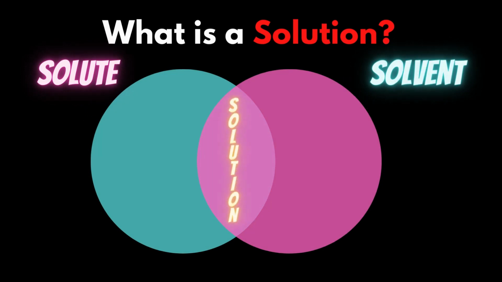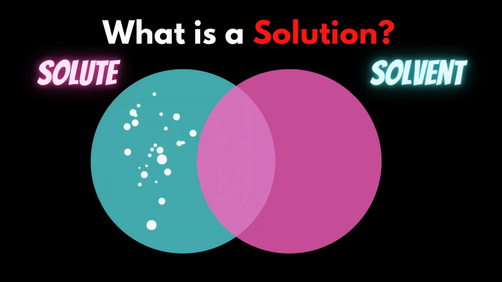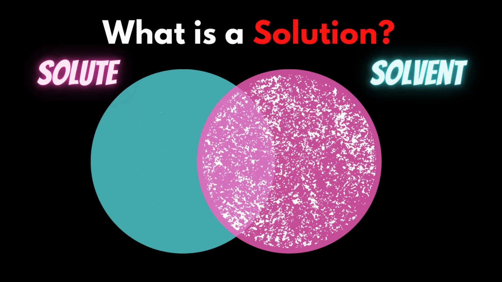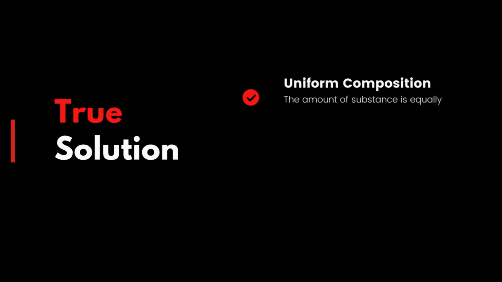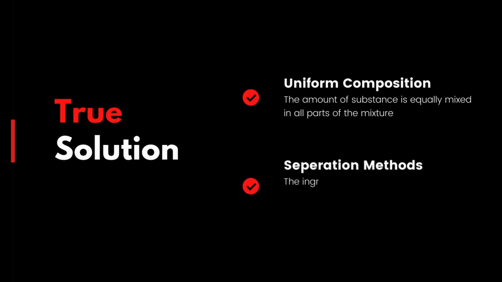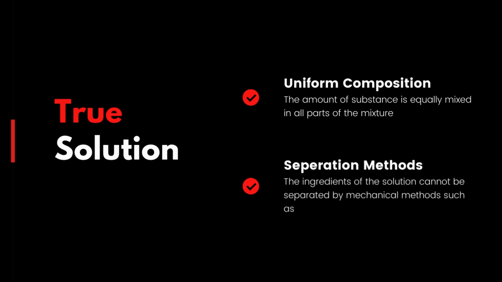But how can we differentiate between what is a solute and what is a solvent? The quantity scale comes to the rescue. The material with less quantity becomes the solute, whereas the material with more quantity becomes the solvent. Let's see the characteristics of the solution. The solution basically has uniform composition, meaning the amount of substance is equally mixed in all parts of the mixture. Also, the ingredients of the solution cannot be separated by mechanical methods, such as filtration.